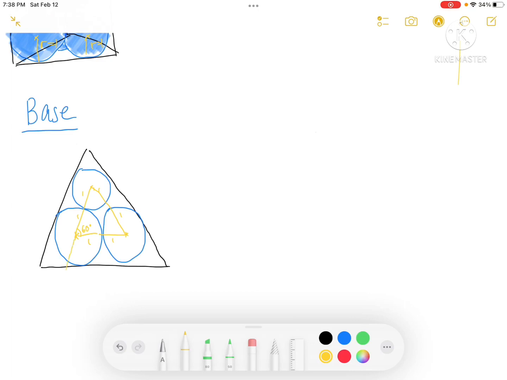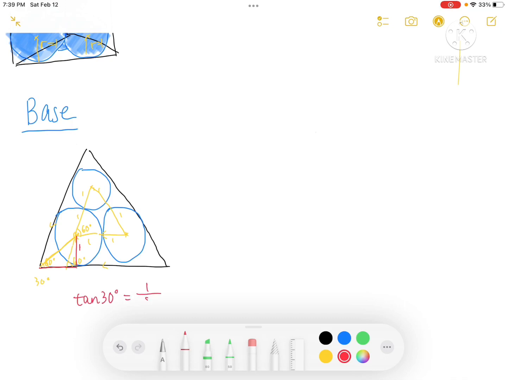So if we just extend this line here, we know that this line and this line are parallel, so this is 60 degrees. And this line is parallel, so this is 60 degrees as well. And then we can just connect this here. So we know that this bisects this angle. So over here we have 30 degrees. And now we can just extend this. This is equal to 1 because it's the radius. So we can find this side by tangent.